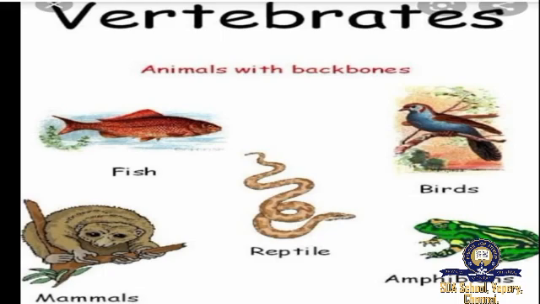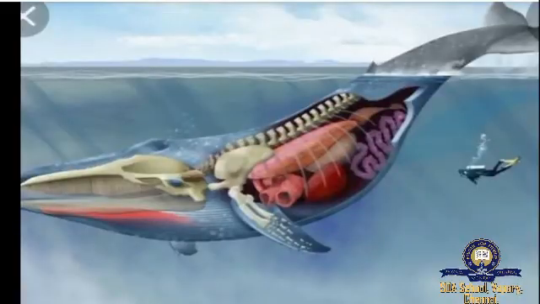They are distinguished by having dry scaly skin and typically laying soft-shelled eggs on land. Amphibians means organisms which live in water and on land also.